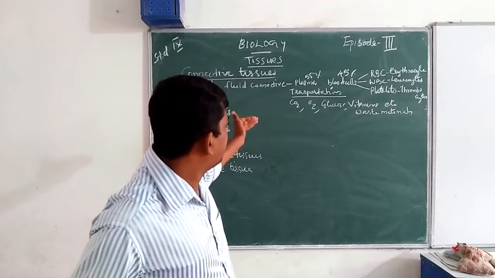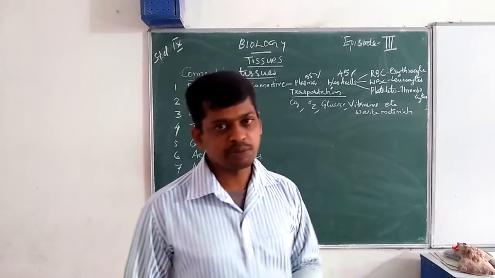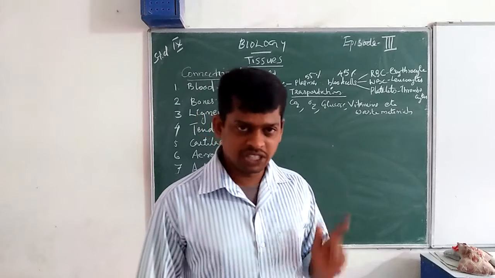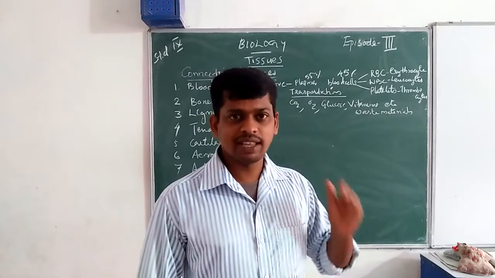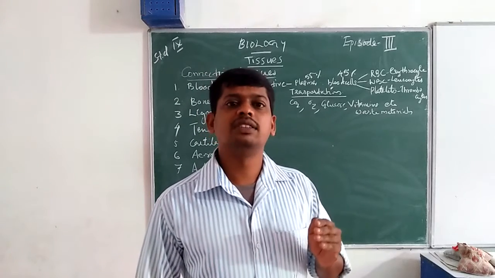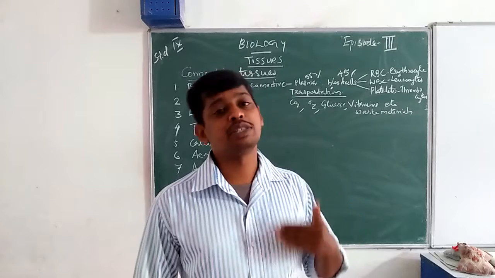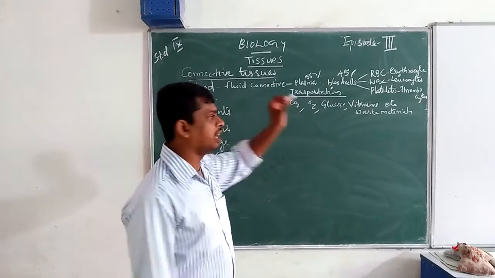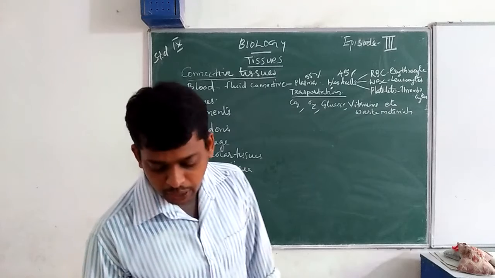Its main function is transportation of carbon dioxide, oxygen, water, hormones, enzymes, vitamins, and some waste materials also. This is the introduction to the blood.